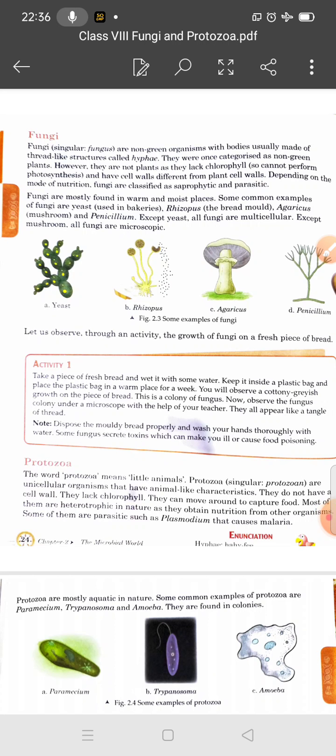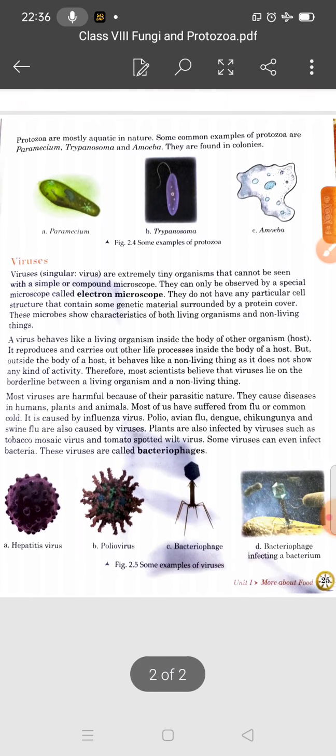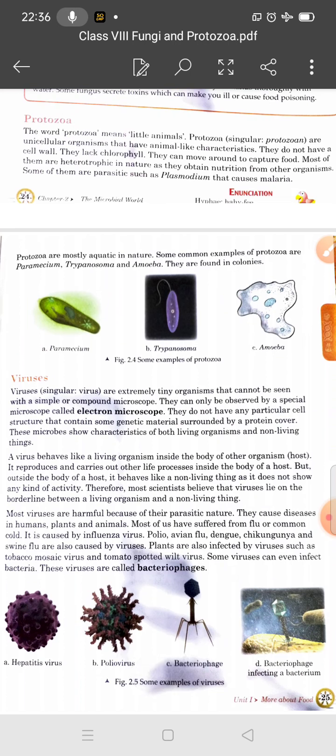Okay, I hope you understand fungi and protozoa, and tomorrow we will discuss viruses. A very important topic, this virus. So tomorrow we will discuss the next topic, virus. Okay students, take care, bye.